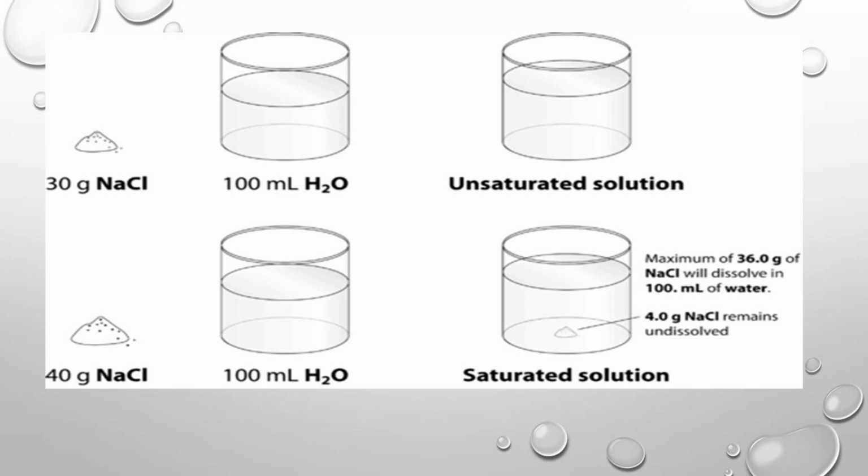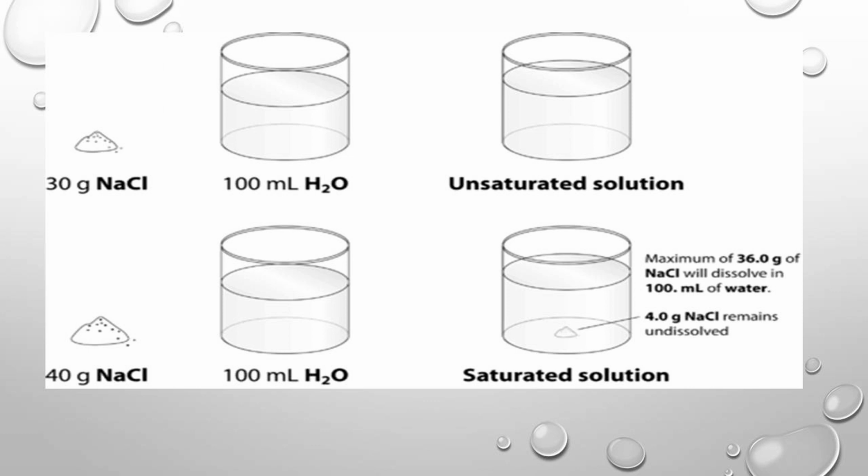Based on solubility, solutions are divided into three types. First type is a saturated solution, second one is an unsaturated solution, third one is a supersaturated solution. First let's see saturated solution. For example, I will take one glass of water and add 1 spoon of sugar. First it dissolves. Now again and again I add a spoon of sugar to the glass. At a particular point the sugar does not dissolve in the glass of water. That is called a saturated solution.